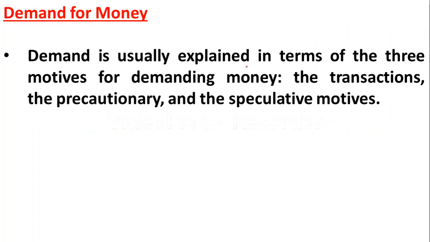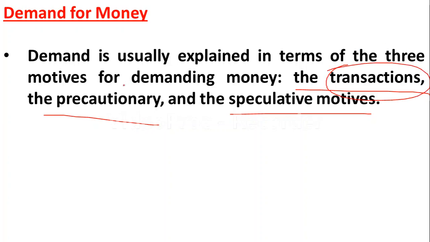Then demand is usually explained in terms of three motives: transaction motive, precautionary motive and speculative motive. So why do people want to keep money in the form of cash? Why are people demanding money? There are three reasons. The first one is the transaction motive demand for money, then the precautionary motive demand for money, and the third one is the speculative motive demand for money. So let us start with transaction demand for money.